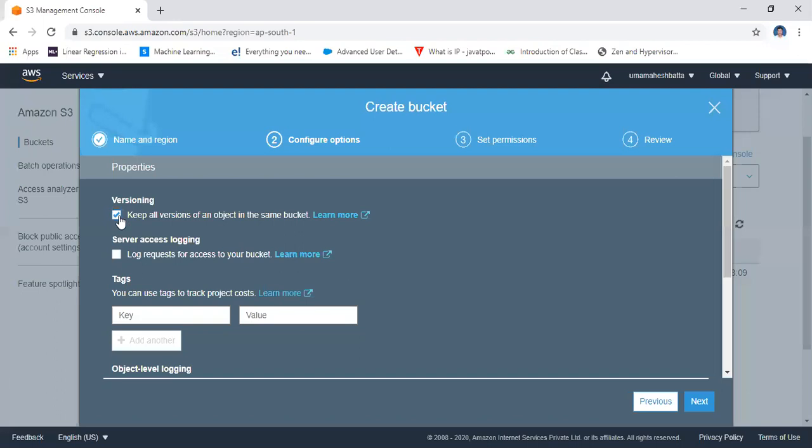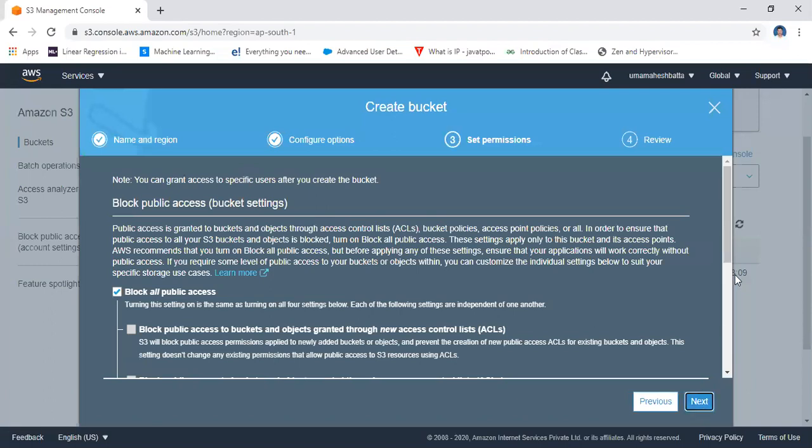If you require versioning, then you will use it. And then there is service access logging, and you may give different tags for simply identifying the information. If you require, you may give them. I don't need any tag for it, because it is a simple demo: how can you create the bucket and how can you store the information in the bucket. And then click on Next. If you click on Next, here you have the permissions, the Set permissions option.